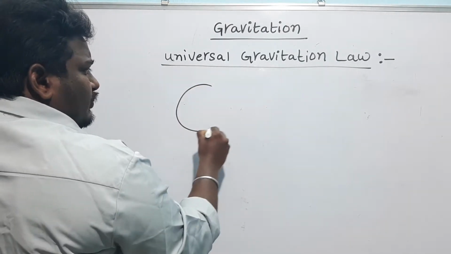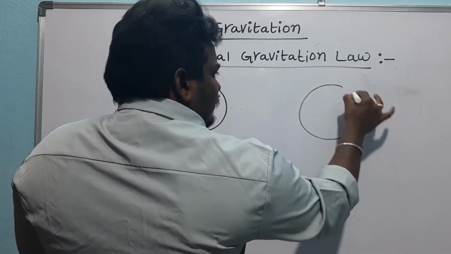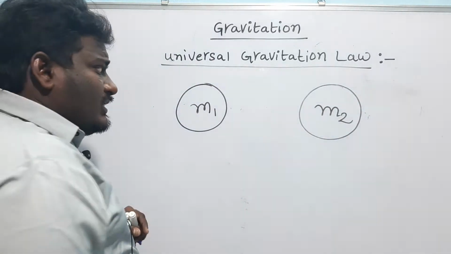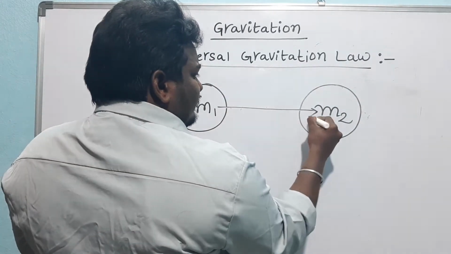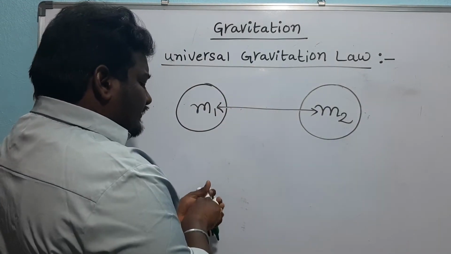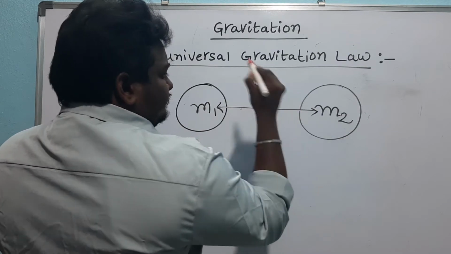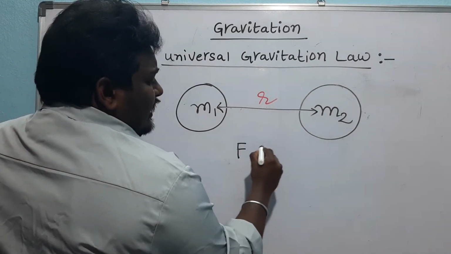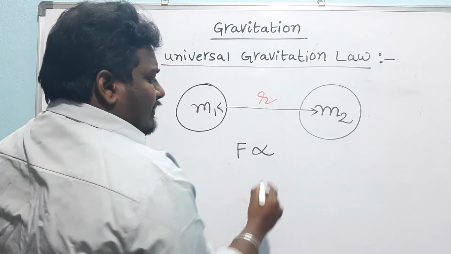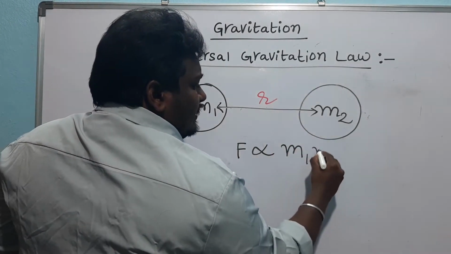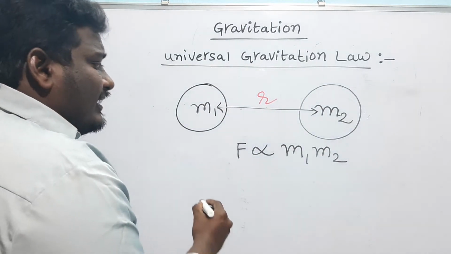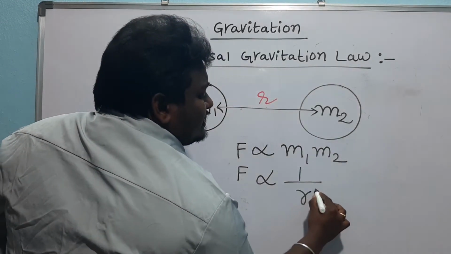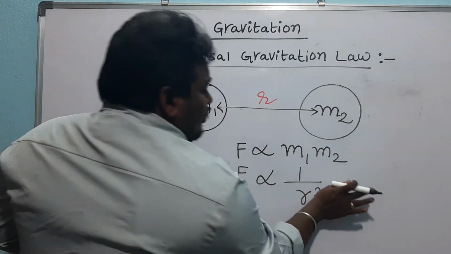If you take two objects with mass 1 and mass 2, they are far apart with distance r, then the gravitational force is directly proportional to the product of their masses, that is F is proportional to m1 into m2, and this gravitational force is inversely proportional to the square of the distance between them, that is F is proportional to 1 by r square.